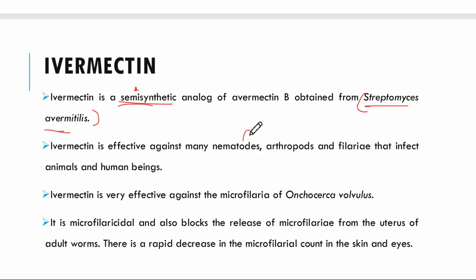These are the classes of worms that infect animals as well as human beings. Ivermectin is very effective against the microfilariae of Onchocerca volvulus, and it is microfilaricidal. That is, it causes killing of microfilariae and also blocks the release of microfilariae from the uterus of the adult worms. There is a rapid decrease in the microfilarial count in the eyes and skin.